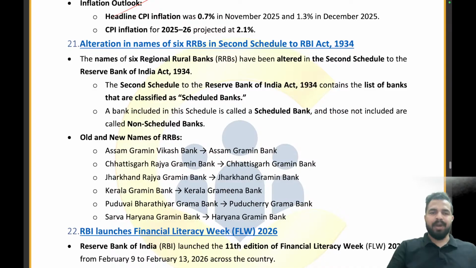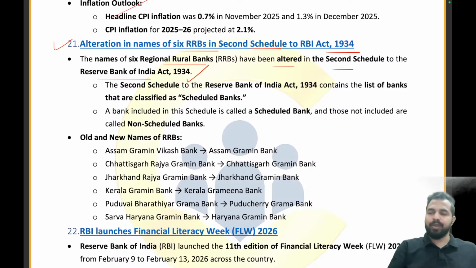Now moving on to the next part, the alteration in the names of the 6 RRBs in the second schedule to the RBI Act 1934. So the names of the 6 regional rural banks have been altered in the second schedule to the Reserve Bank of India Act 1934. So in the RBI Act 1934's second schedule, the names of some regional rural banks have been changed.